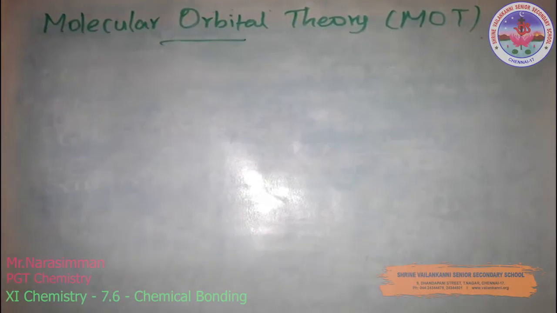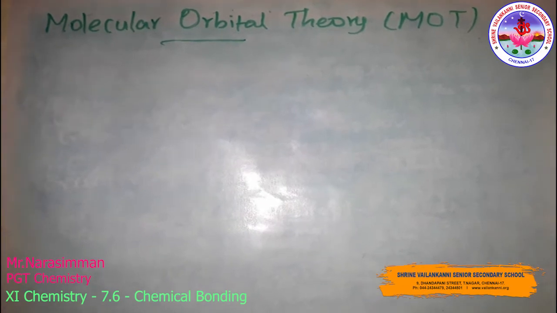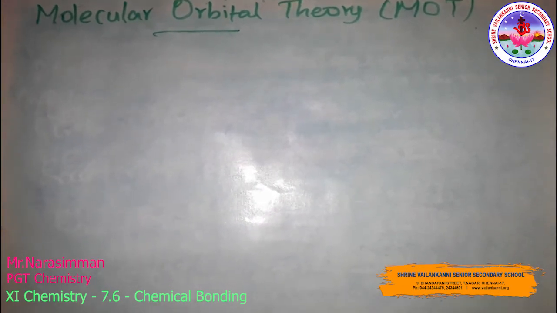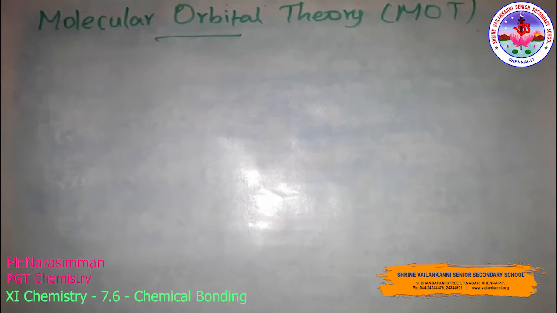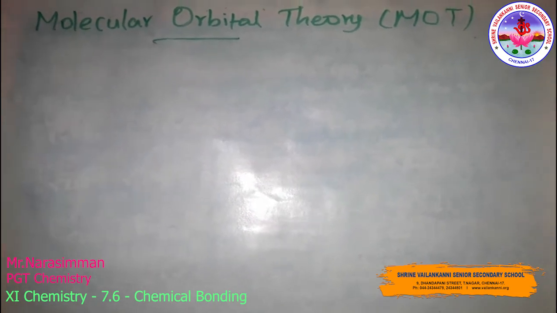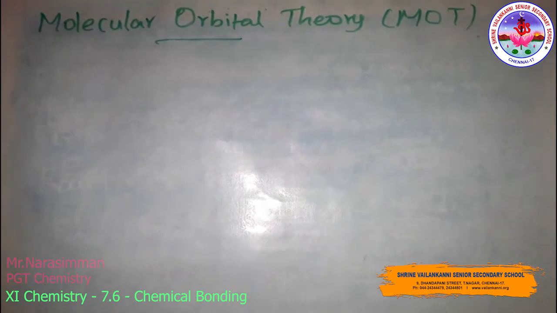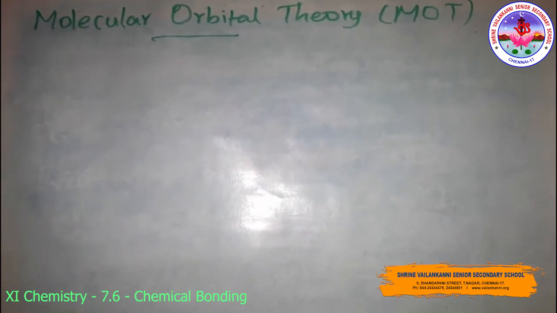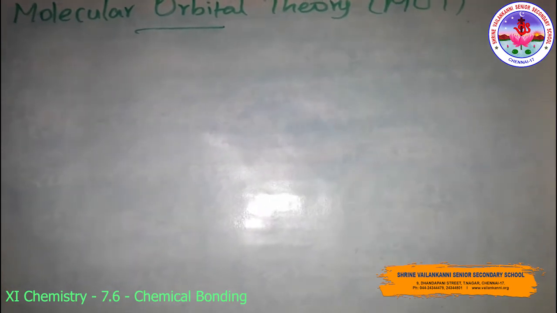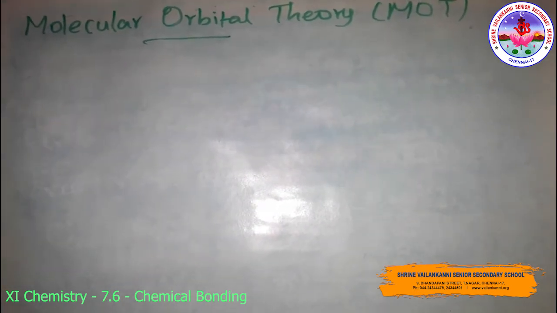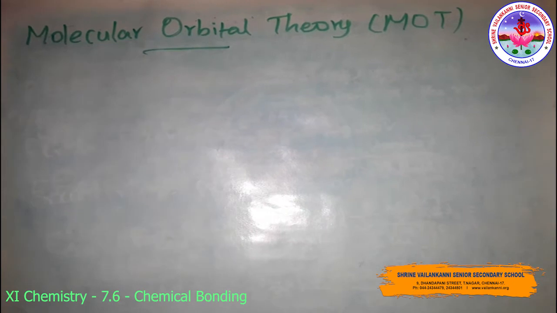Molecular orbital theory, simply MOT. The molecular orbital theory was developed by Hund and Mulliken. In this theory, the first feature is that the electrons in a molecule are present in various molecular orbitals, as the electrons of atoms are present in the various atomic orbitals.